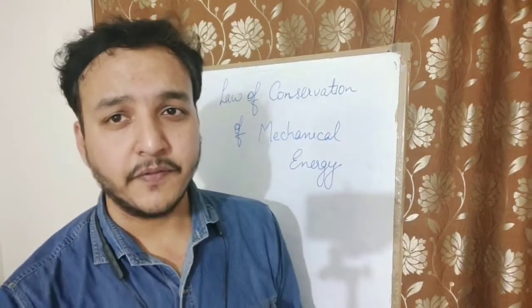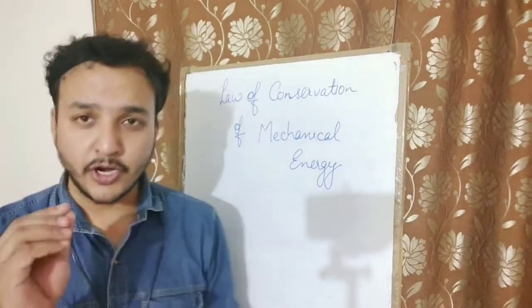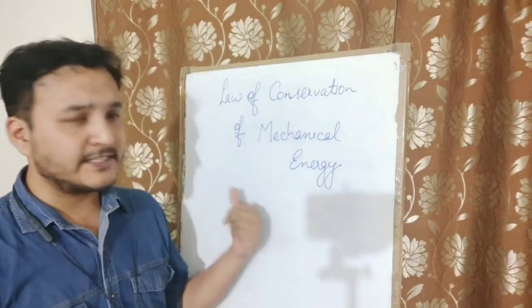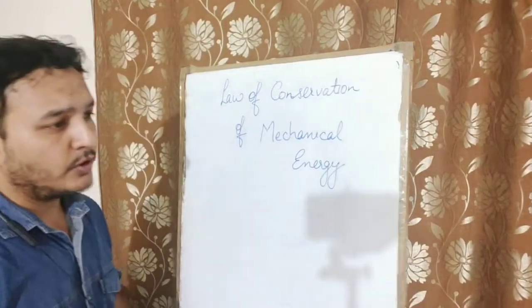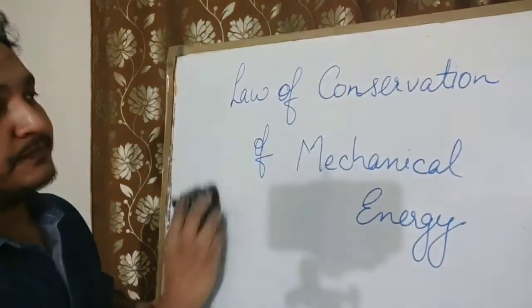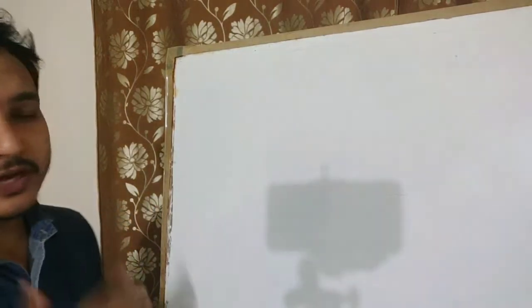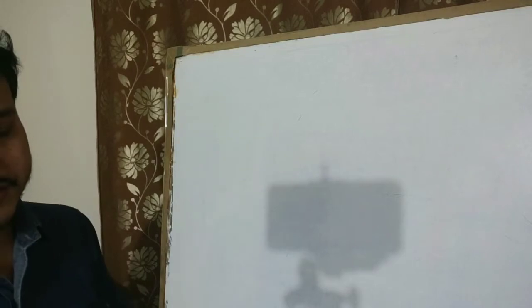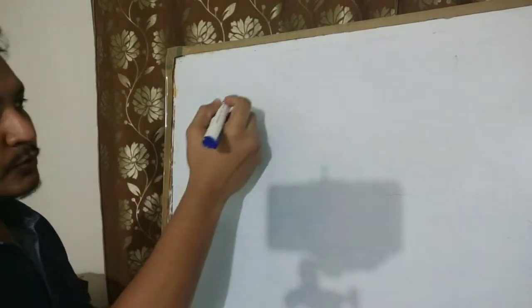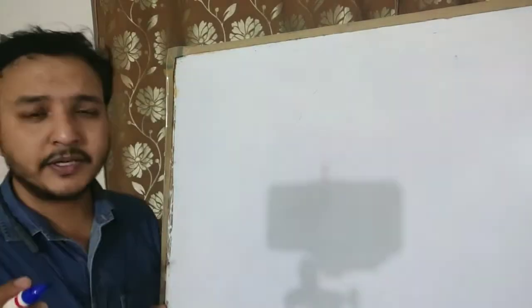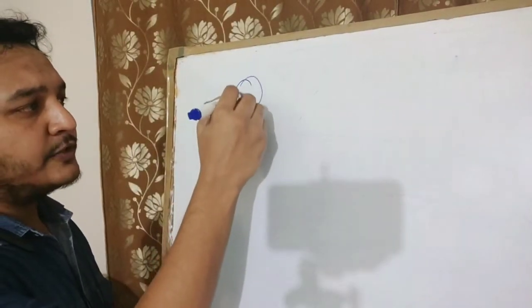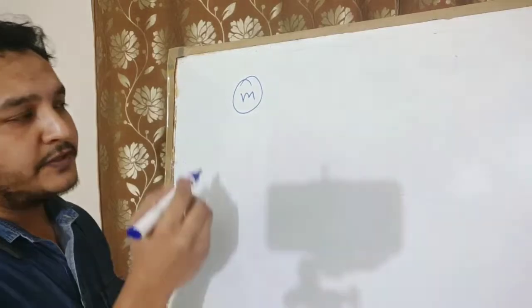So the next topic we are going to do is theoretically proving that this law is true. The next heading is theoretical verification for the law of conservation of mechanical energy. For this, we are going to derive an equation for verification. We are assuming a body with mass m which is falling freely.